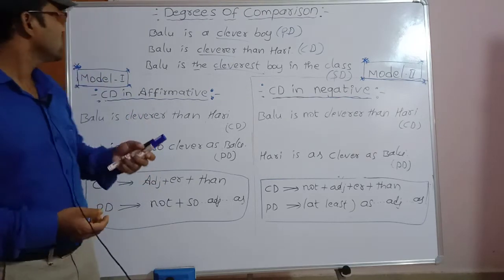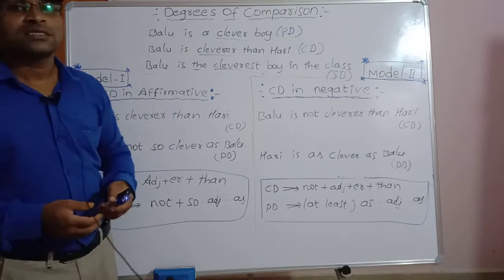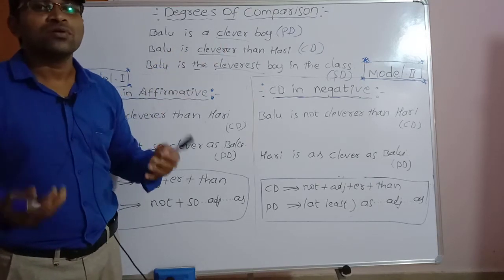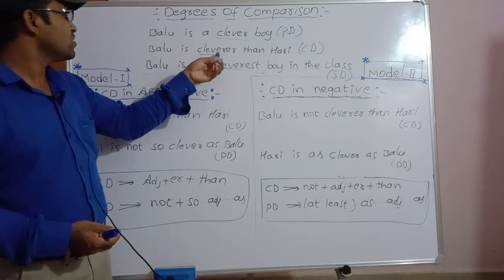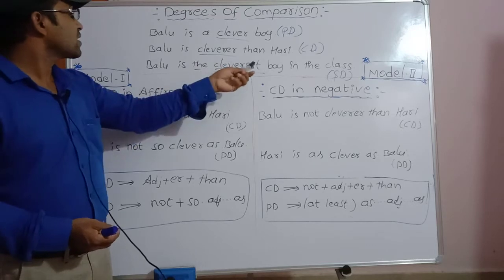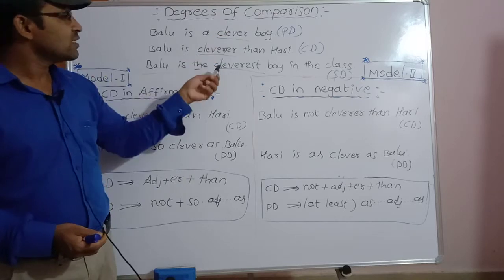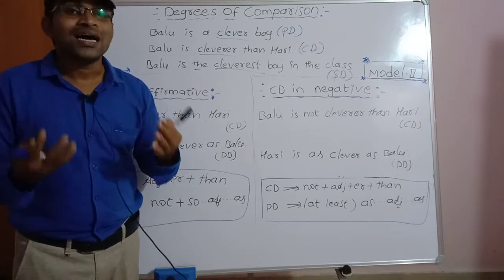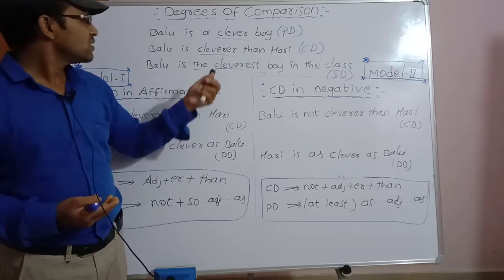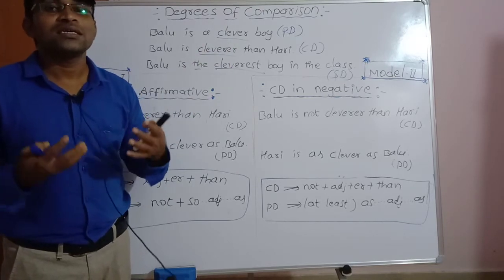Okay, let's illustrate these sentences. The first one, Balu is a clever boy. The second one, Balu is cleverer than Hari. Balu is the cleverest boy in the class. The underlined words are adjectives. Clever, cleverer, cleverest.